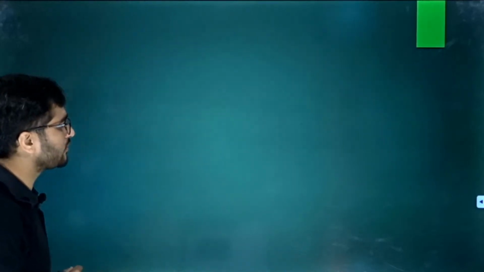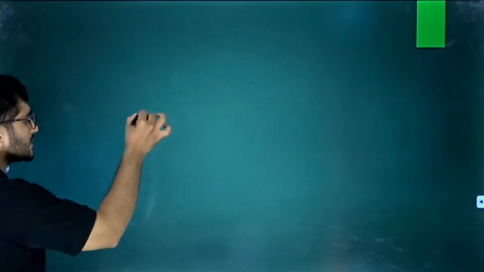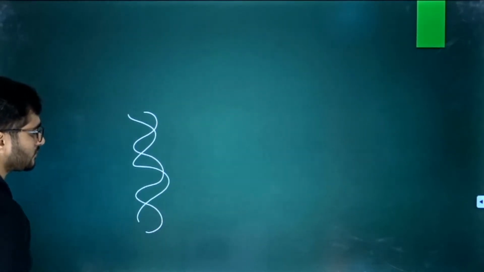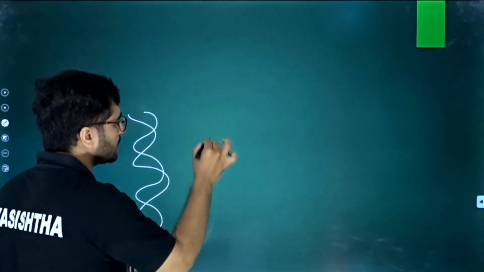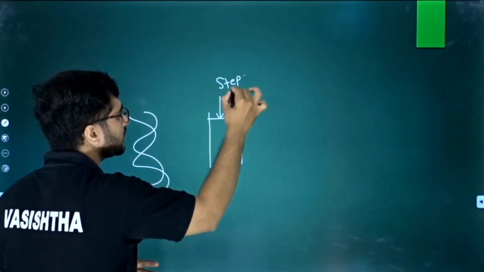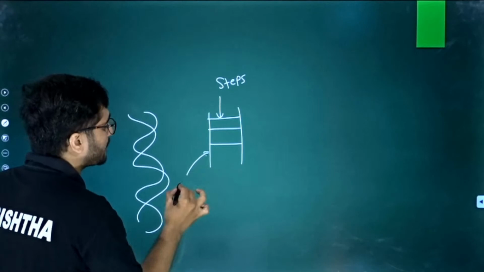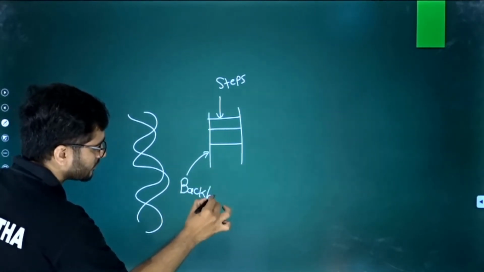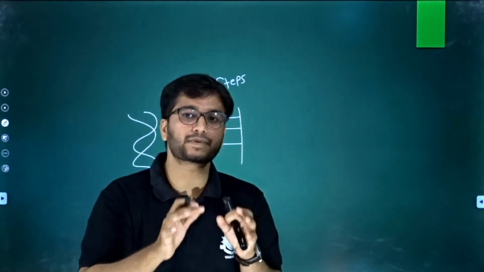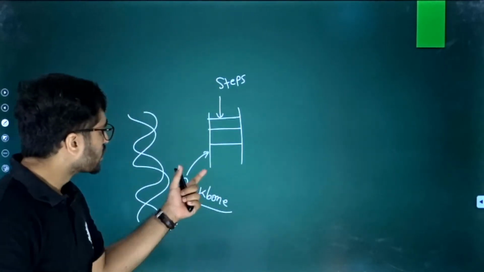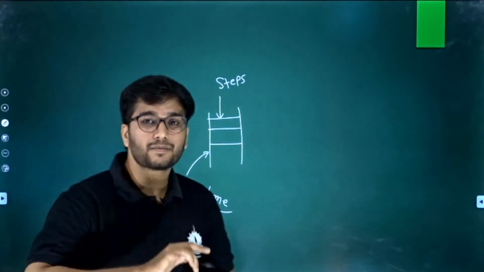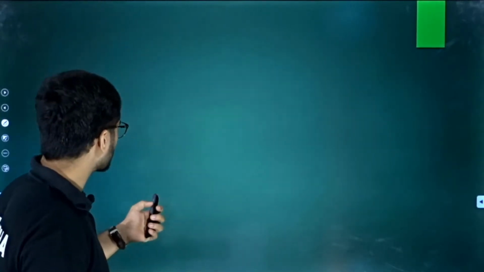As Franklin and Wilkins say, as Watson says, there is a ladder-like structure like this. So under that ladder, if we straighten them as Franklin and Wilkins did, there should be steps and there should be a backbone of the ladder on which the whole ladder or the whole steps are situated. Are you getting me? So we have a ladder with the steps and the backbone, and you will learn about the backbone. Why? So let's look here.